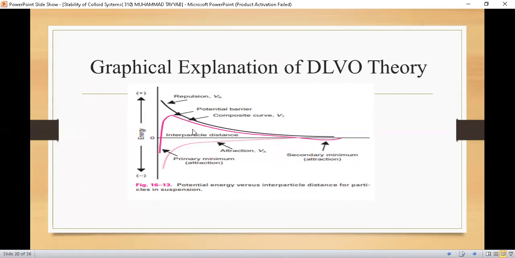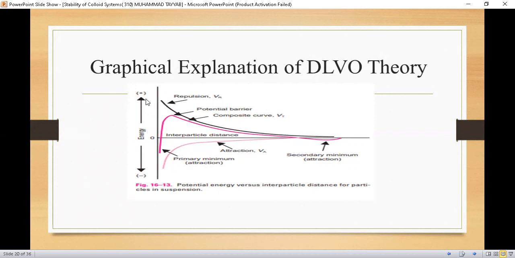The first case: if we bring two particles of similar charges. As students, we know that similar charges will repel each other. So if one particle is here and another is here, and we bring these particles close together, then, as the black line shows, there will be dominant repulsive forces.